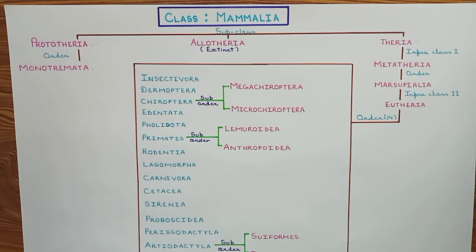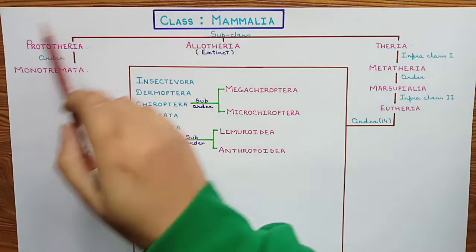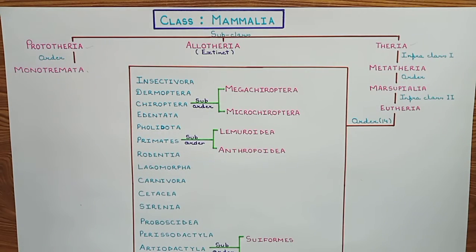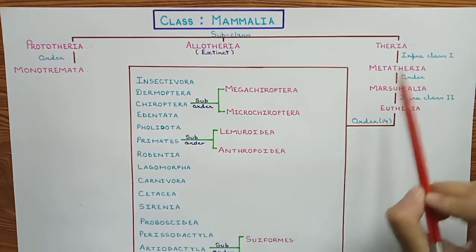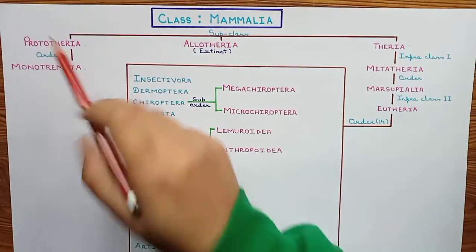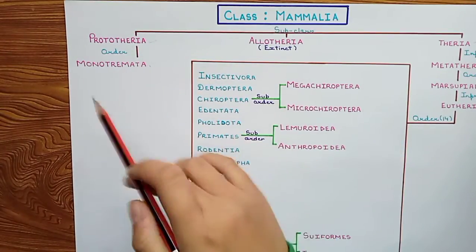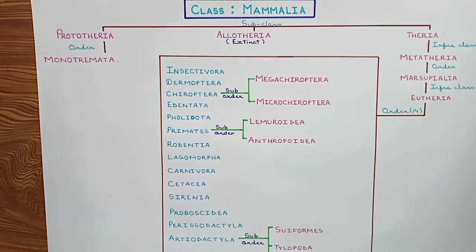Class Mammalia is divided into three subclasses: Prototheria, Allotheria and Theria. Prototheria has the order Monotremata. Allotheria is extinct.